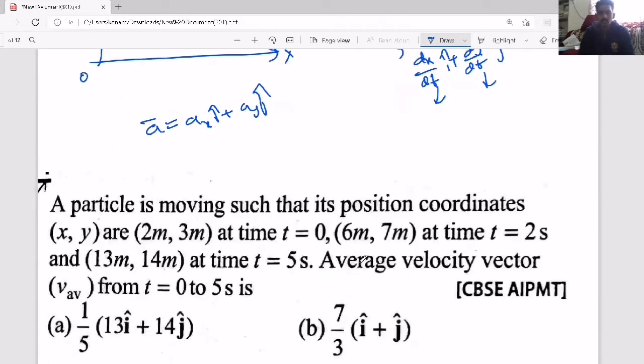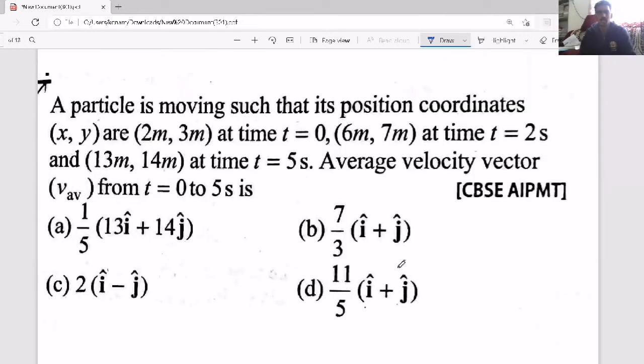Now after this, let's consider a simple question. See here, a particle is moving such that its position coordinates are initially (2, 3), then after 2 seconds it became (6, 7), and at 5 seconds it is (13, 14). Find the average velocity vector from 0 to 5. From 0 to 5, first you find the displacement. So what is the displacement? Final minus initial. Final position is 13, initial is 2. So 13 minus 2, 11 i cap, plus 14 minus 3, that is 11 j cap.